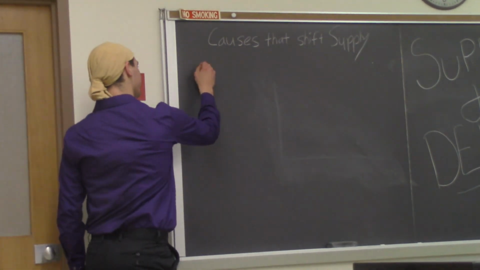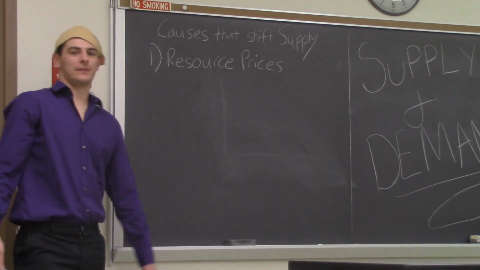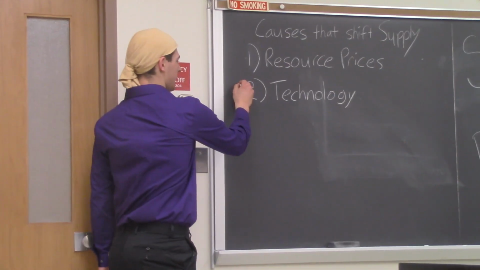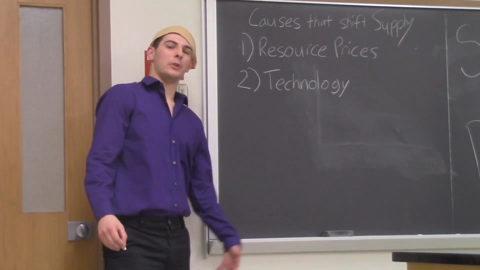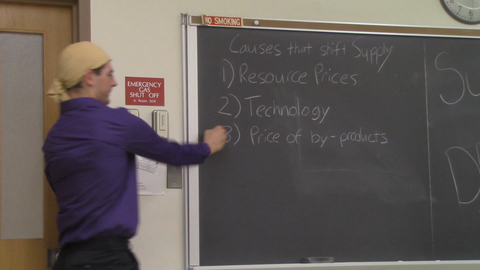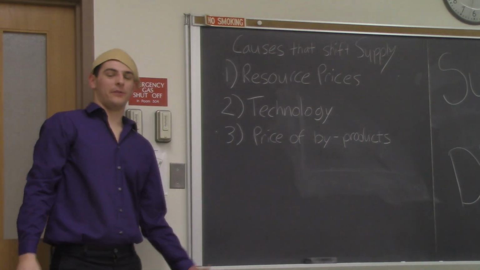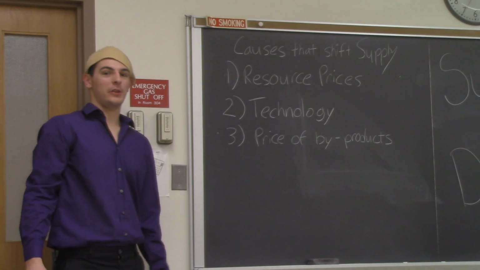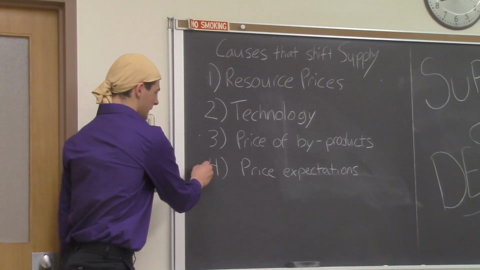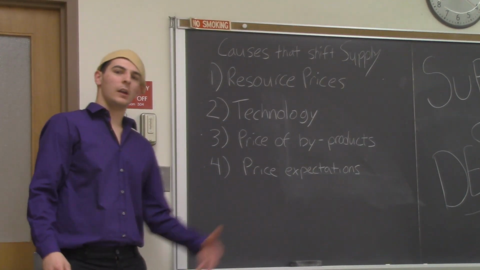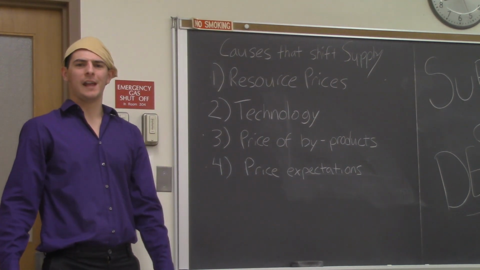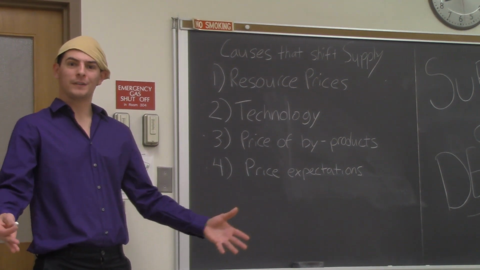Number 1, resource prices. The price of something that is used to produce a product. Number 2, if technology improves, the supply will increase. Number 3, price of byproducts. If the price of the byproducts goes up, then the supply will also increase. Number 4, price expectations. Like if we think something will be worth more tomorrow, we won't sell today. But if we think it's going to be worth less tomorrow, we're going to sell today.